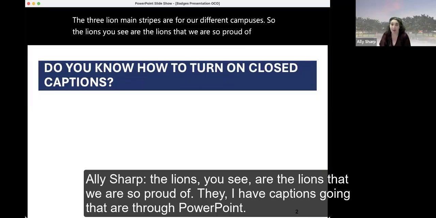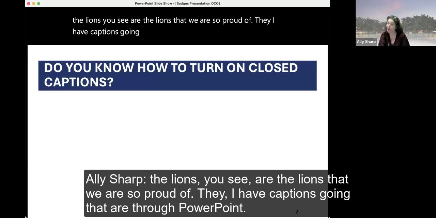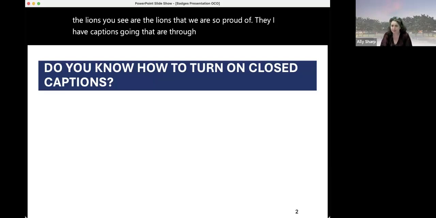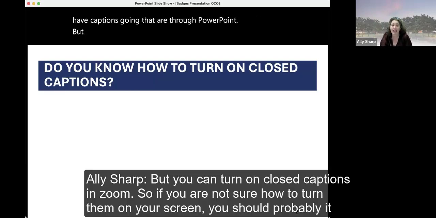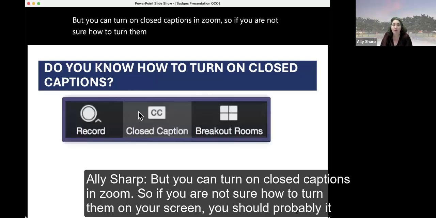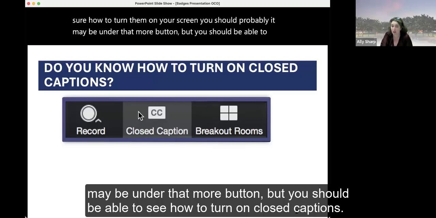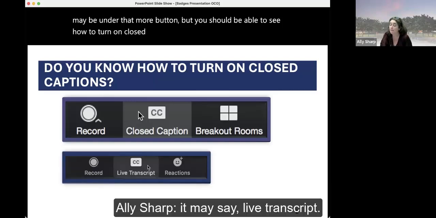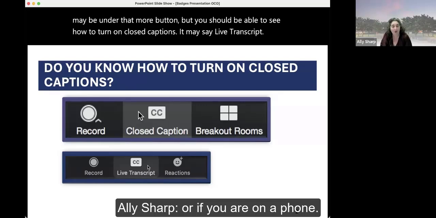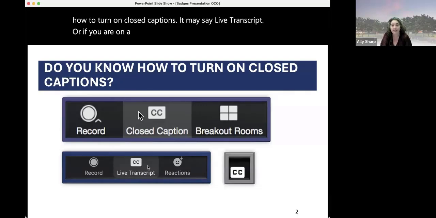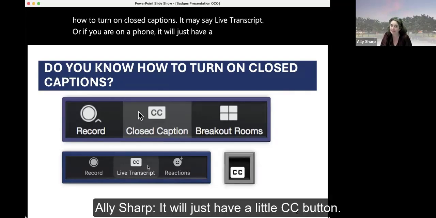I have captions going that are through PowerPoint, but you can turn on closed captions in Zoom. If you are not sure how to turn them on your screen, it may be under that more button, but you should be able to see how to turn on closed captions. It may say live transcript, or if you are on a phone, it will just have a little CC button.